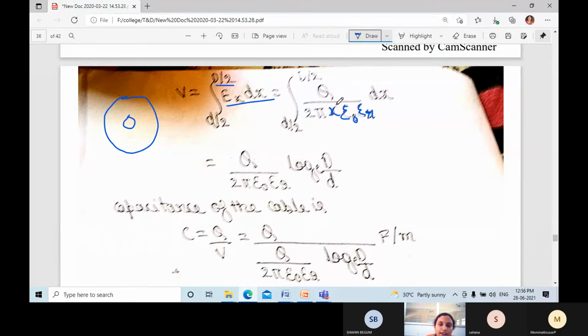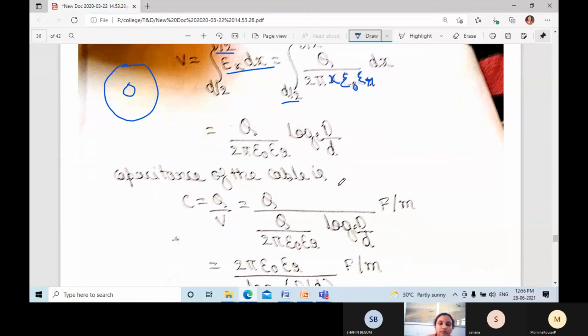After applying the limit, you get log of capital D by 2 minus log of small d by 2. Log a minus log b can be written as log a by b. The 2s get cancelled, so you are left with log of capital D by small d.